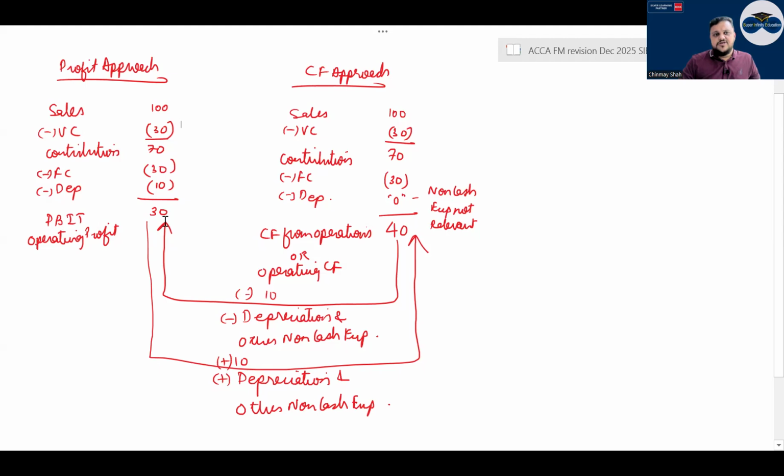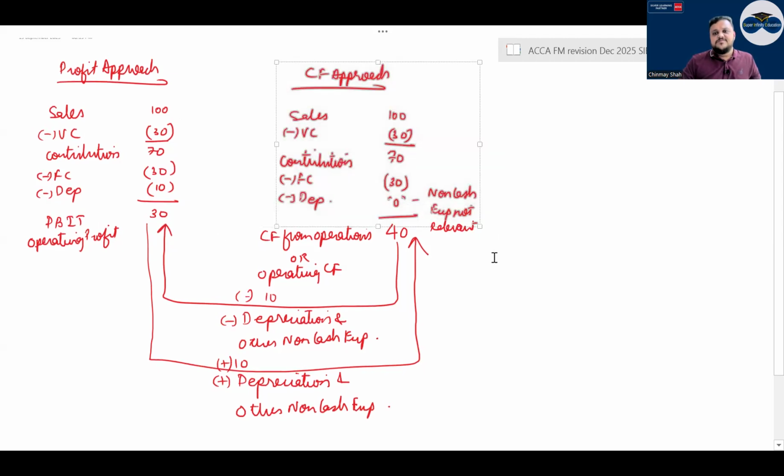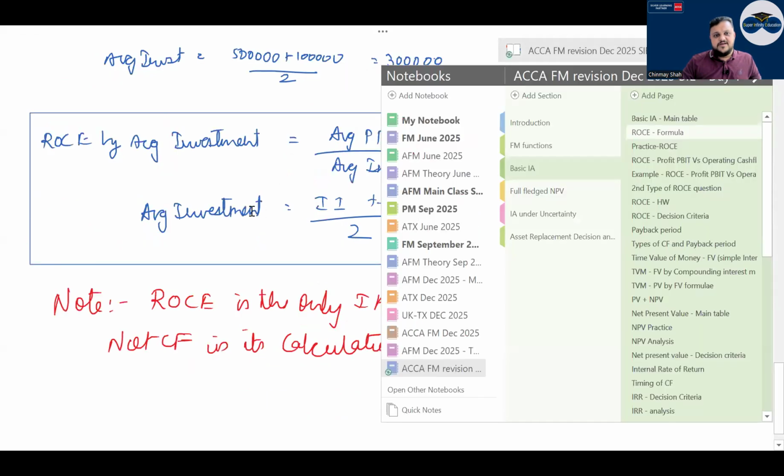Profit approach, correct? So from cash flow, at times in the question they will give you what? Cash flow from operations or cash flow from operating activities, and you have to go to what? PBIT. So if you want to go from PBIT or cash flow to PBIT, you will deduct depreciation and go, right? That is how you go from cash flow to PBIT, right?